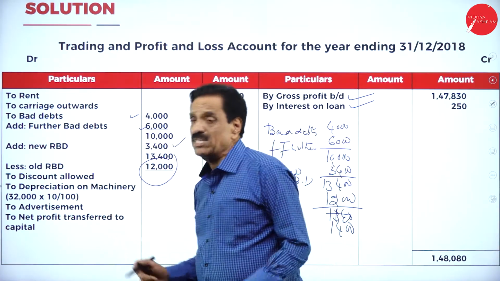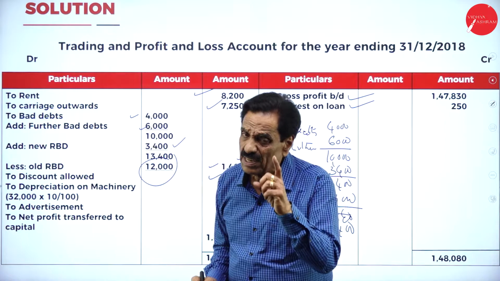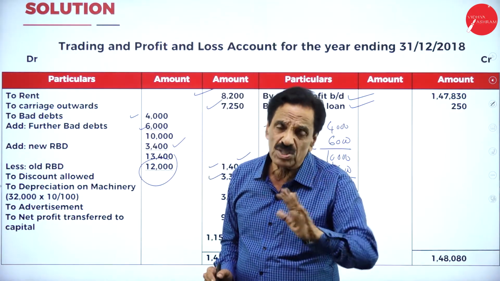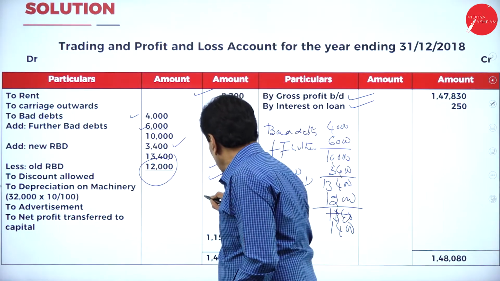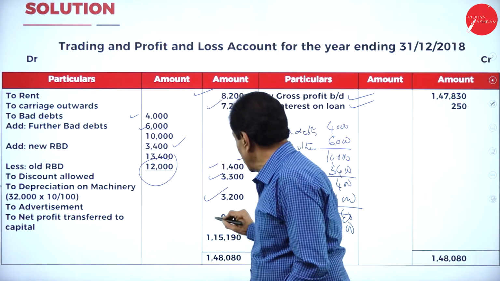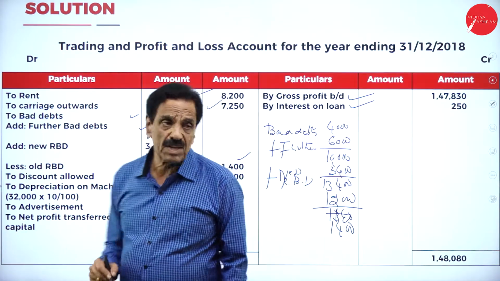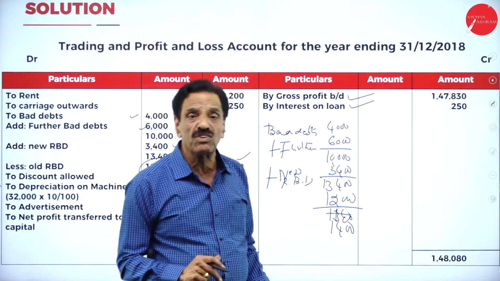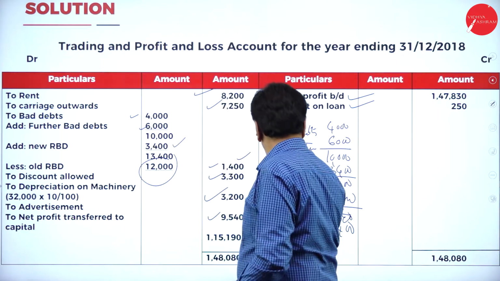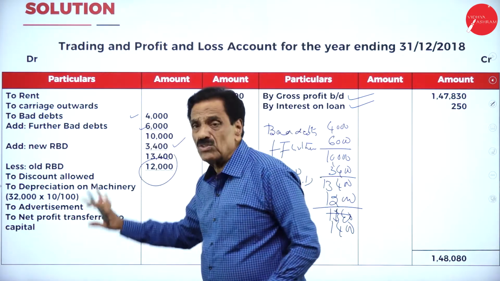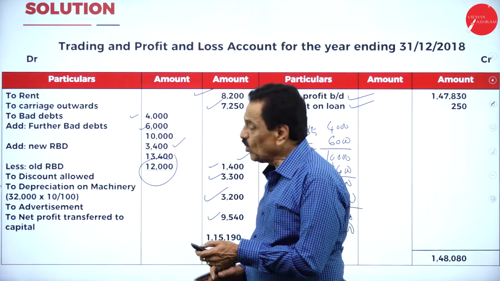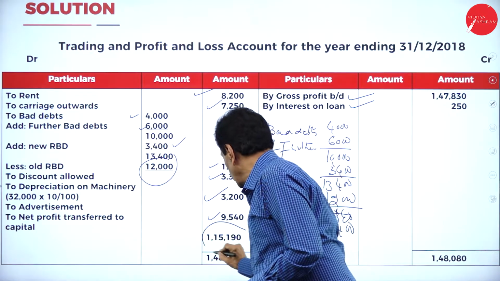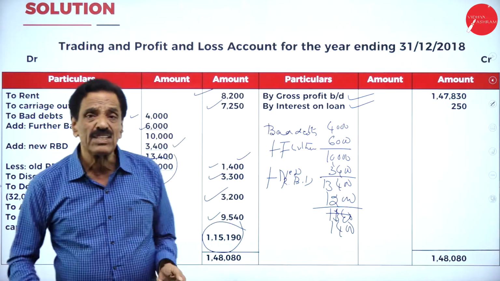3,300. Depreciation. The cost of the machinery is 30,000. Your erection charges is 2,000. It becomes 32,000. 10% of that means 3,200. Advertisement expenditure 9,540. Here, the gross profit has been brought down. Interest on loan is 250 you have got. I have shown a little bit of working notes here, how you got this amount. We'll move on. What's the profit you got? 1,15,190. That should be added to capital.